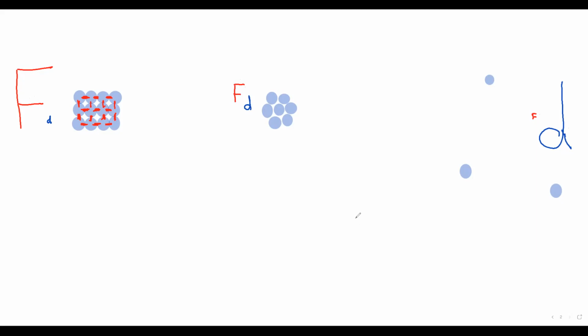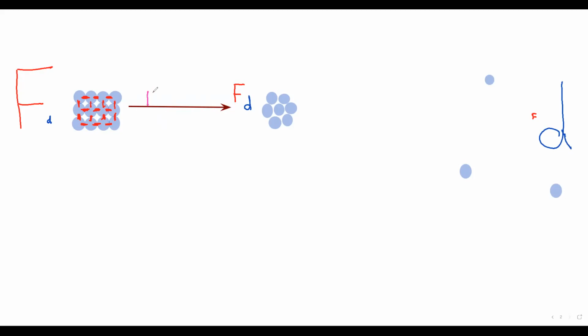So the two forces are always opposite. As the forces increase, the distance decreases. And as the forces decrease, the distance increases. We can convert from solid state to liquid state. How does this take place? By heating. Why? Because on heating, we can break down the forces between the molecules.